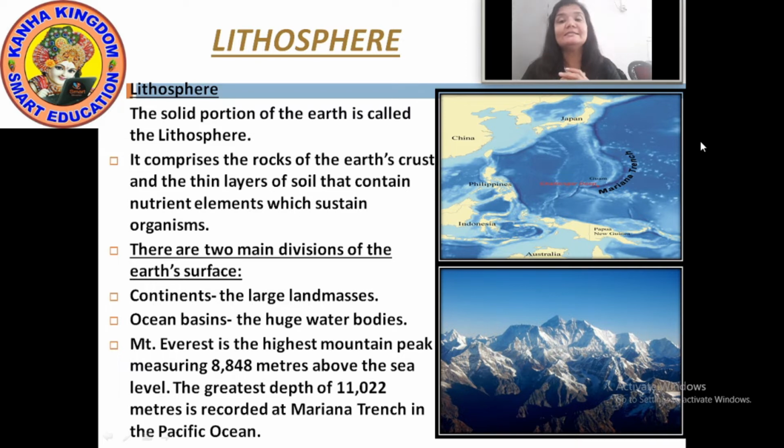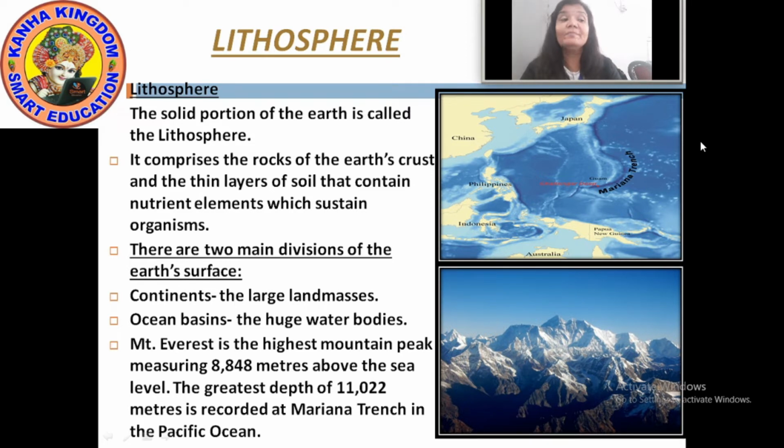There are 7 continents. And oceans? 5 oceans. Now what are continents? Continents are the large land masses on the earth. And what are the ocean basins? The ocean basins are the huge water bodies on the earth.